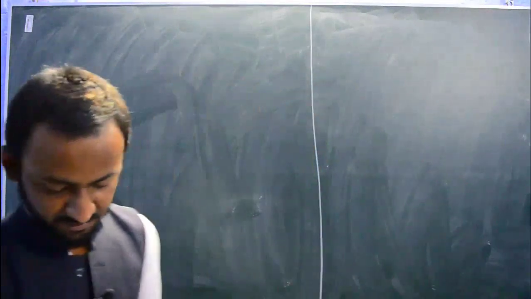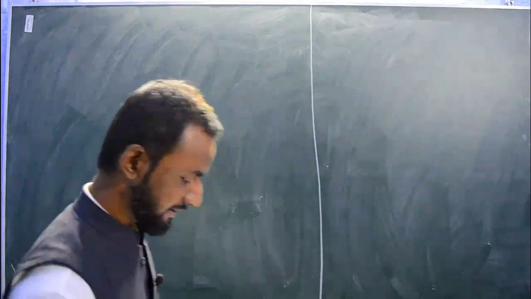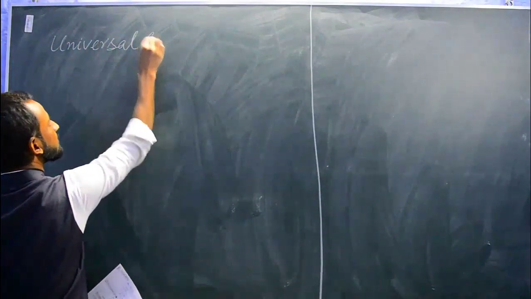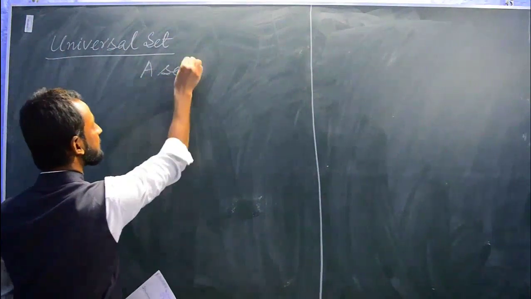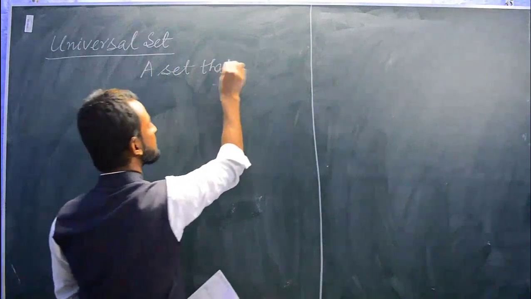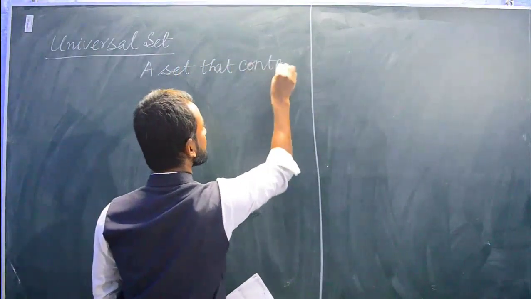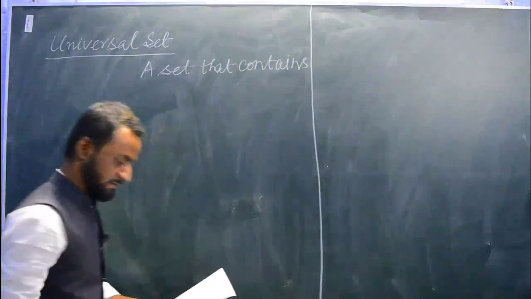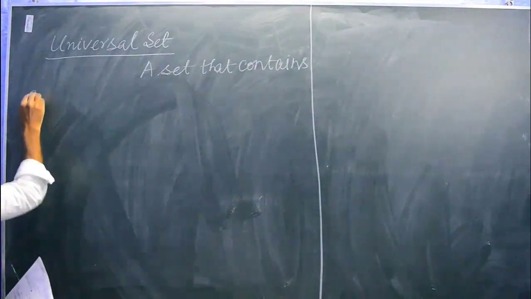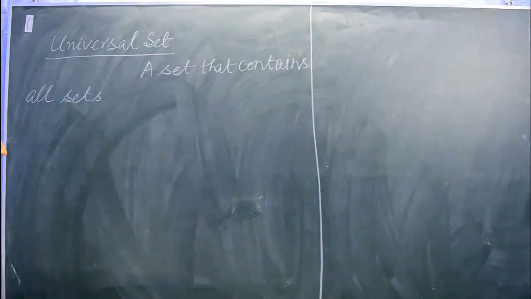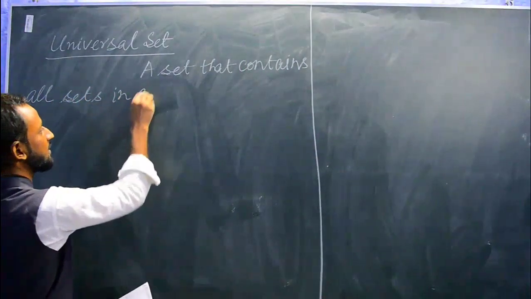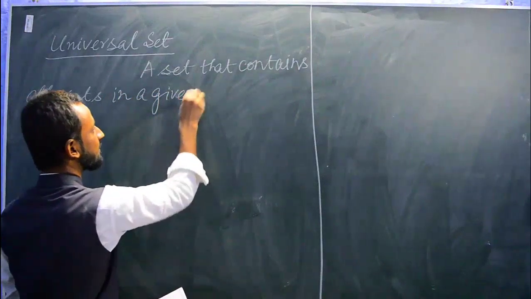Next is universal set. A set that contains all sets in a given context is called the universal set.